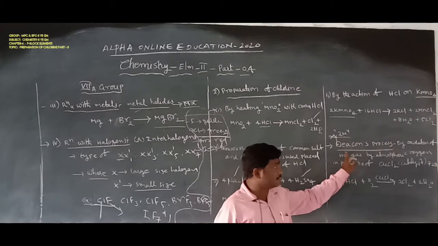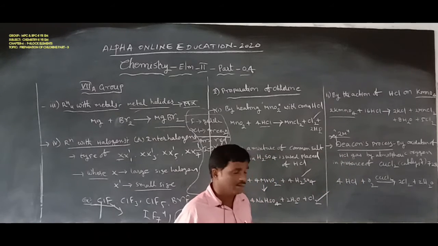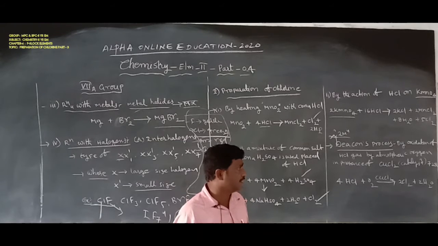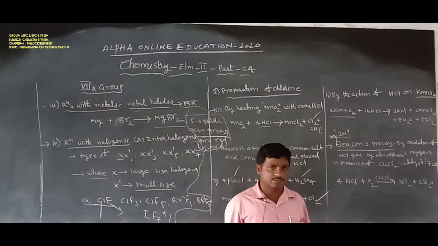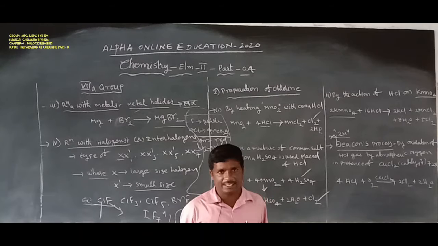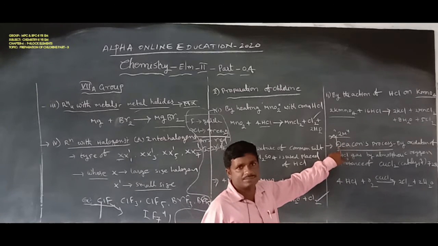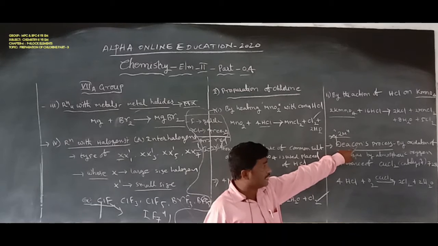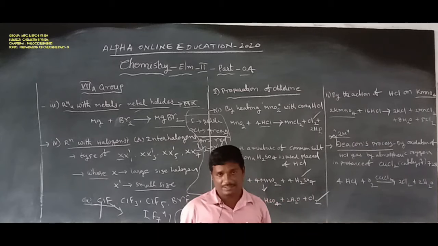In the Deacon process, chlorine is prepared by the oxidation of hydrochloric acid by atmospheric oxygen in the presence of a cuprous chloride catalyst at 723 kelvins, forming chlorine. It is called the Deacon process, named after the scientist Deacon. This Deacon method is the second process for the preparation of chlorine.